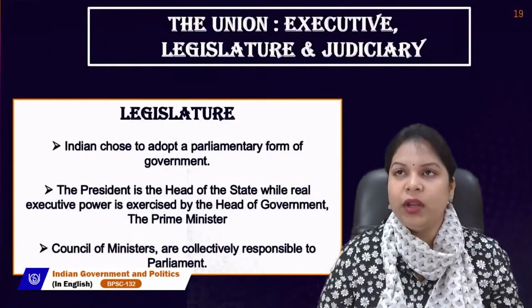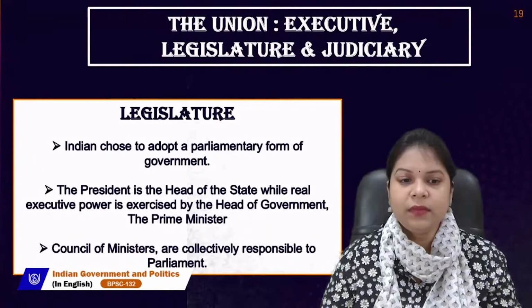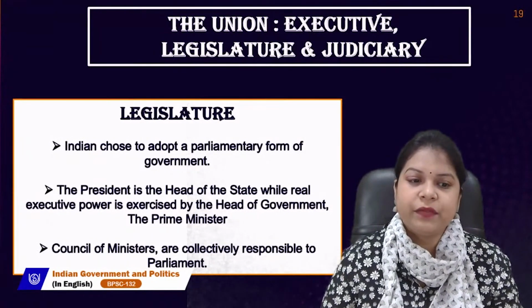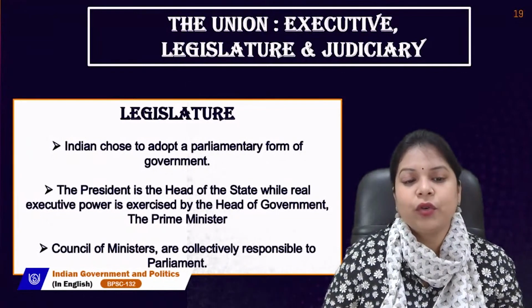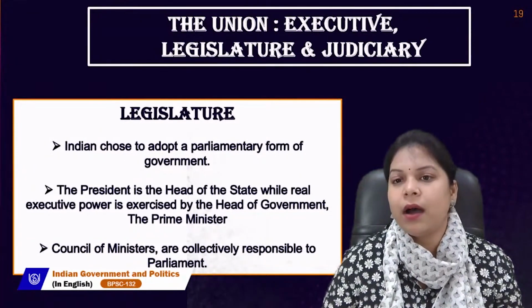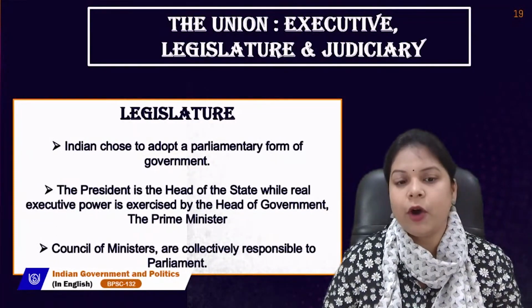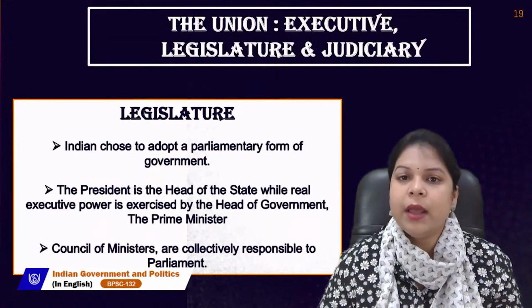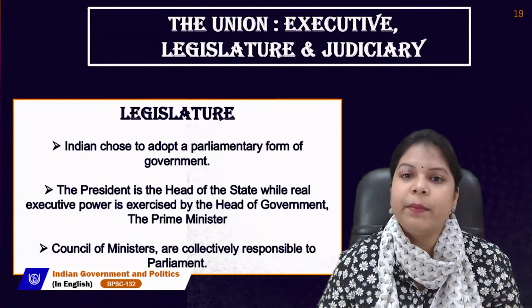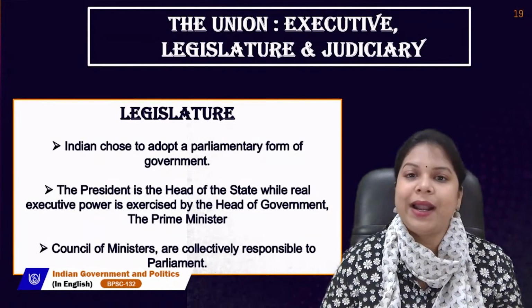Next comes the union, that is executive, legislature and judiciary. Let's talk about legislature first. India chose to adopt a parliamentary form of government. The other kind of government is the presidential form, but we adopted the parliamentary form because we were a colony of British colonial rule, and in Britain also they have a parliamentary form of government. So, that form we also adopted.